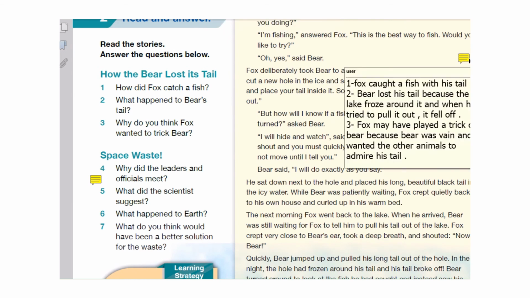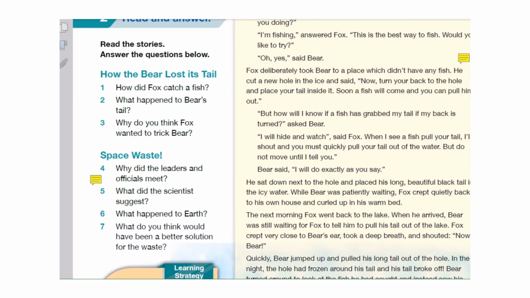Number 1, Fox caught a fish with his tail. Number 2, what happened to the bear? Bear lost his tail because the lake froze around it, and when he tried to pull it out, it fell off. Number 3, why do you think Fox wanted to trick Bear? Because Fox may have played a trick on Bear because Bear was vain and conceited and wanted the other animals to admire his tail.